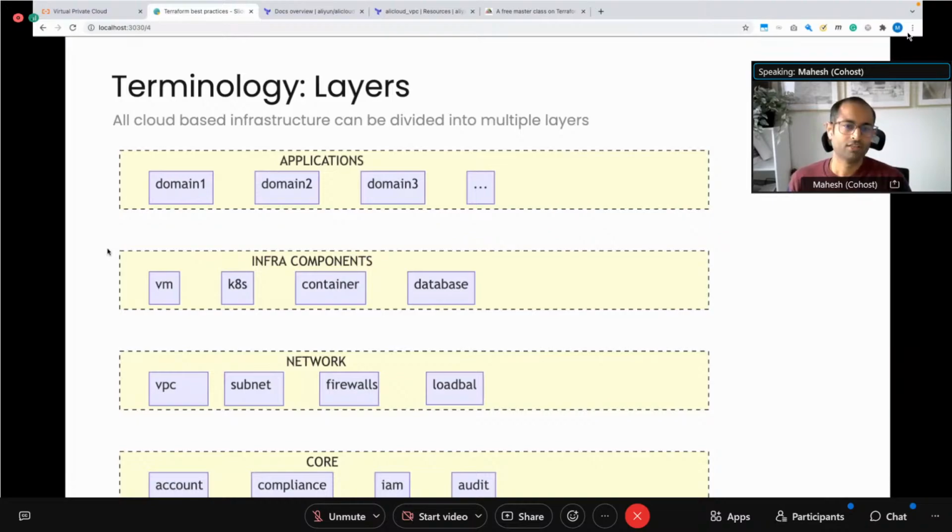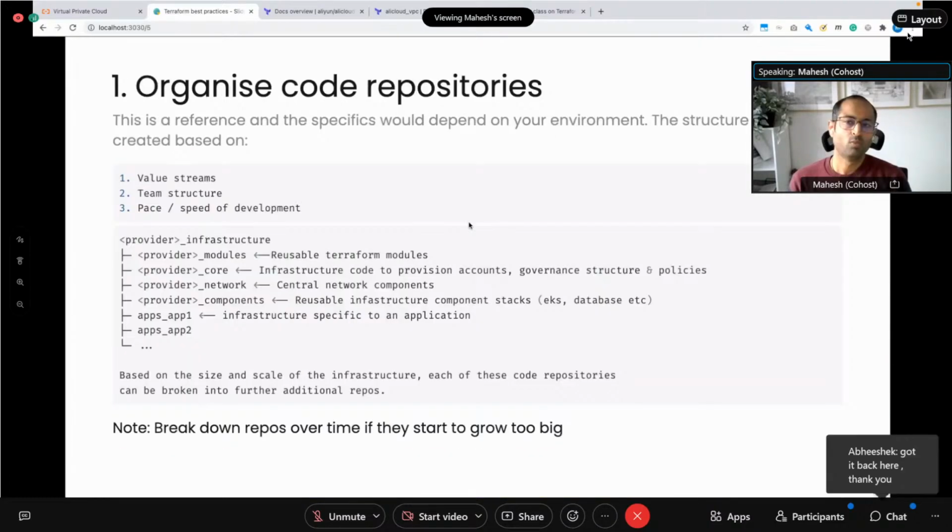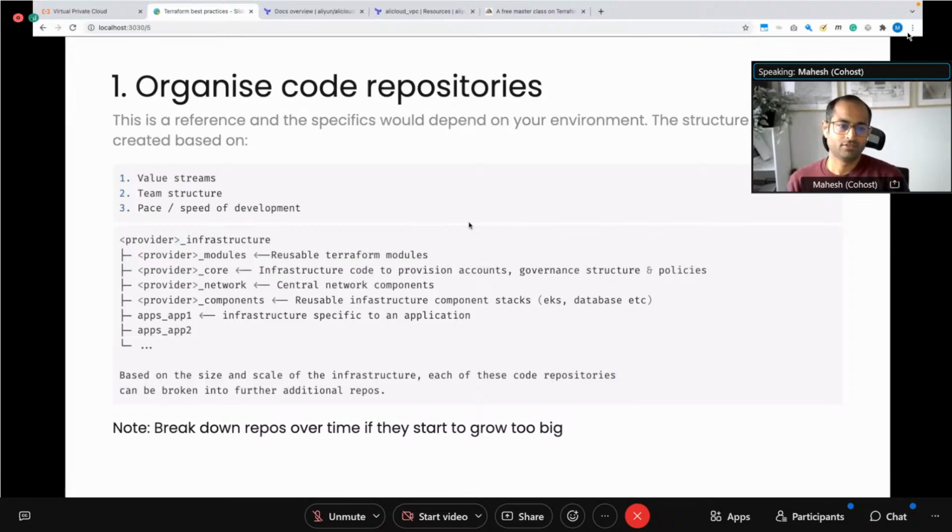Typically in large organizations, many of these elements are managed by different teams. Different teams get involved in setting up core, the network, the infrastructure components, and applications, with this particular structure that I just talked about. Again, don't take this as gospel or the be-all and end-all strategy for all your repository structures. But typically, for a particular cloud provider, whether it's AWS, Azure, or Alibaba Cloud, you have a set of repositories.